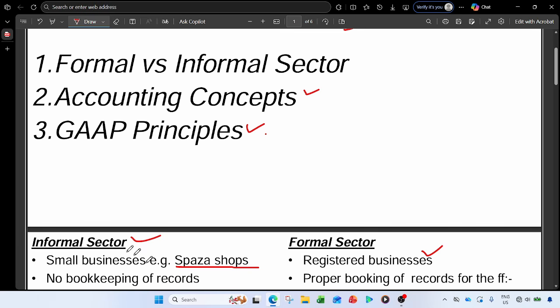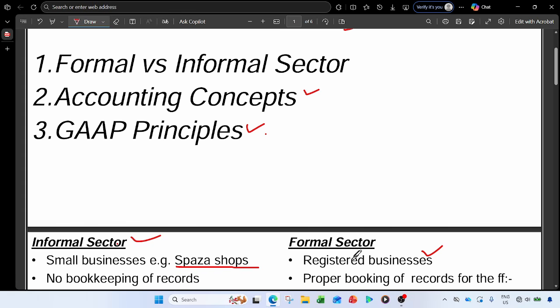When it comes to the informal sector, there is no booking of records. Let's say, for example, your mother is selling chips as a street vendor close to the taxi rank, right? Surely she doesn't keep records of her income and expenses, receipts and payments, right? Most of the informal sector businesses don't keep records of their business. For example, also the spaza shops, they don't keep records of their receipts and payments.